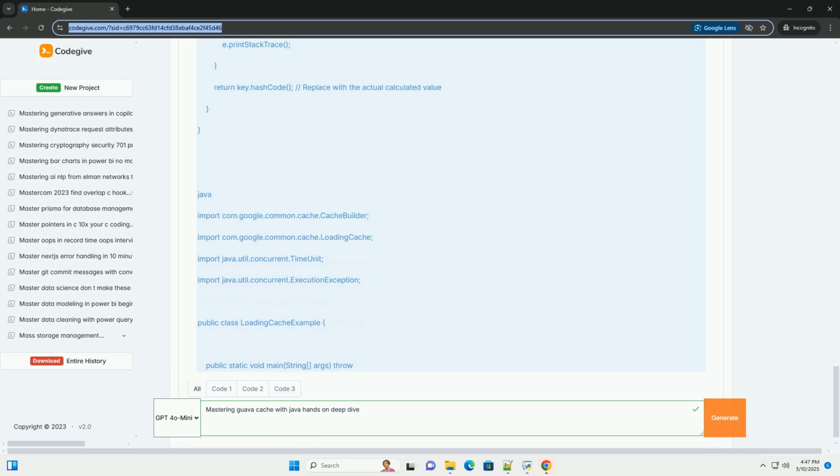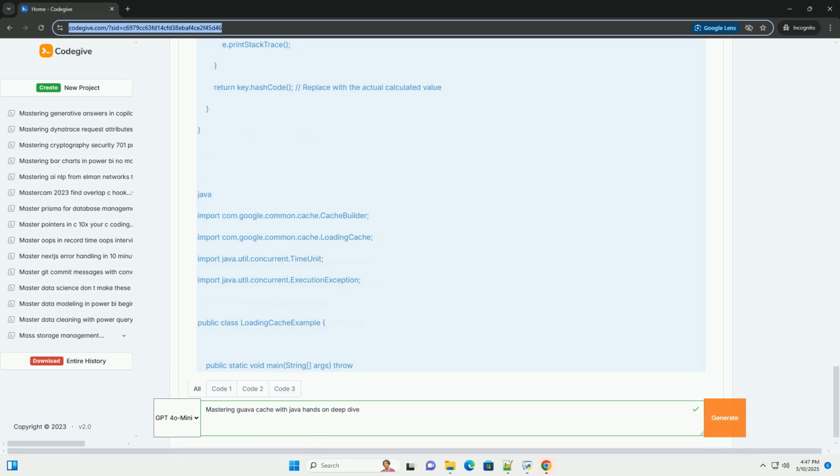4. build(key -> ...) builds the loading cache with a loading function. The loading function is a function that takes a key as input and returns the corresponding value. This lambda expression represents the loading function. 5. getUsernameFromDatabase(key) This method simulates the process of retrieving a username from a database based on the user ID. In a real-world application, this would involve querying a database using JDBC, JPA, or another data access technology.